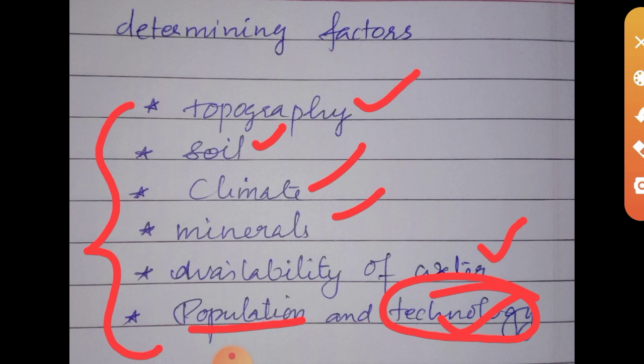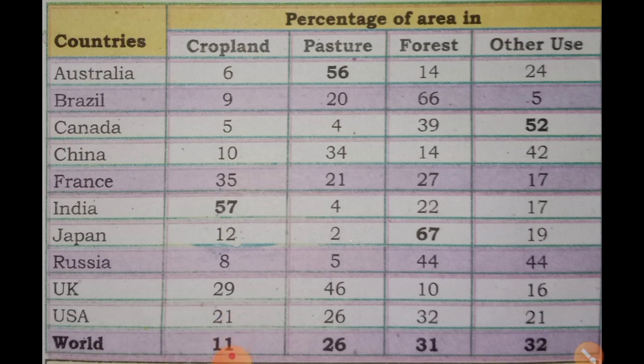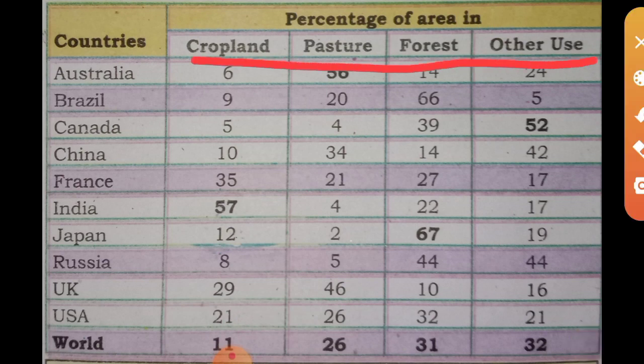Here you can see a table showing different countries' land use pattern, given in percentage. Please go through the table that is given in your textbook itself. Here many countries are given: Australia, Brazil, Canada, China, France, like that. Cropland, pasture, forest and other use are the important land use patterns in these countries, given in this table. For example, let us take India.